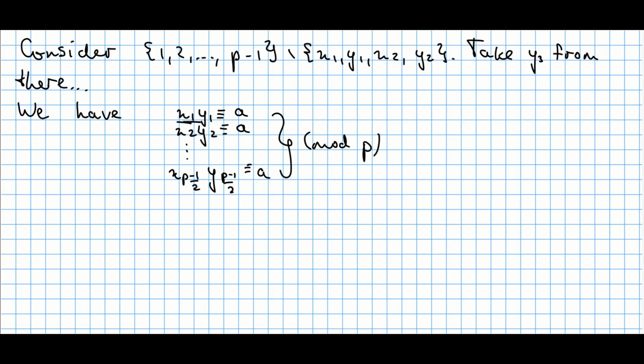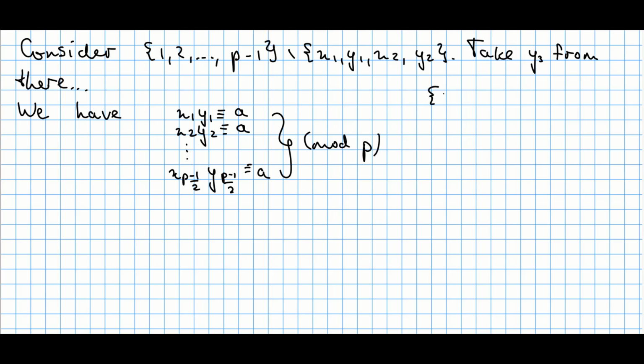So we have already x1 times y1, which is congruent to a. Then we have x2 times y2, which is congruent to a. And we go further up until the last possible pair, x(p minus 1)/2 times y(p minus 1)/2, congruent to a. Those equations are with respect to modulo p. And notice x1, y1 are different.